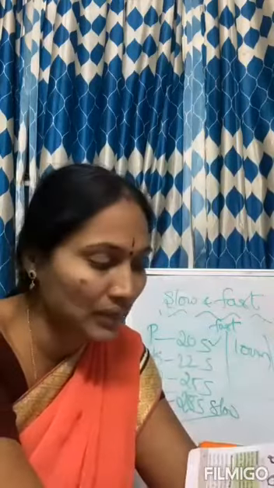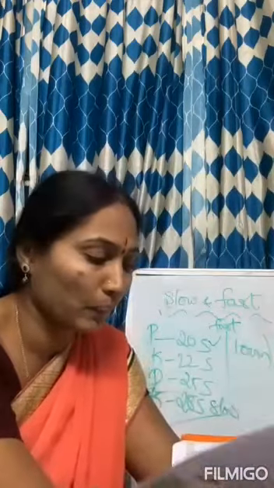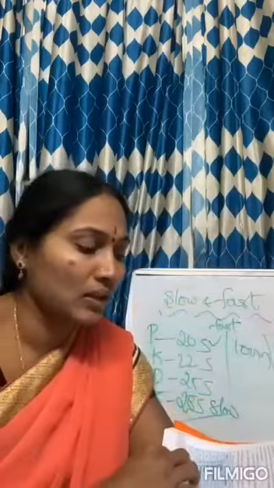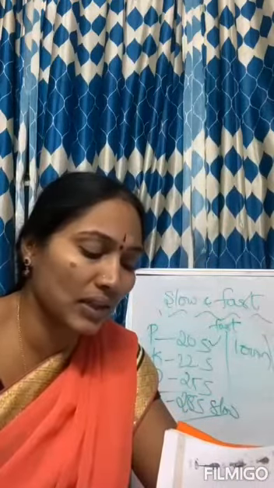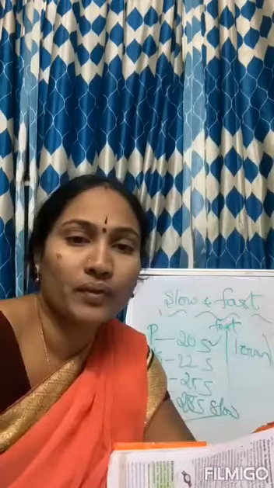So today we have finished up to here. This is enough. The remaining lesson will be continued tomorrow. And your homework is to write, let us do the table. Just write which is fast motion and which is slow motion. That's it. Go through the lesson and read the lesson once again. Thank you.